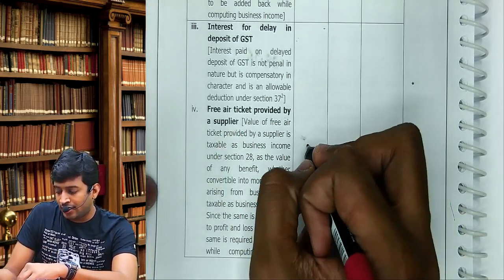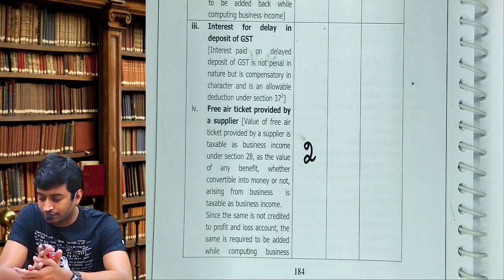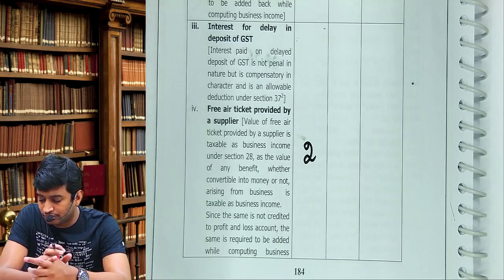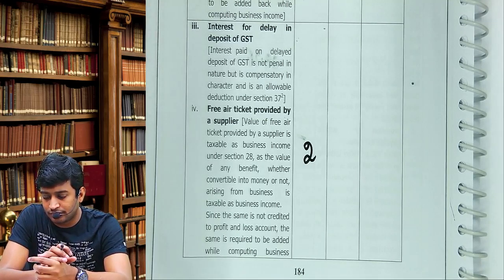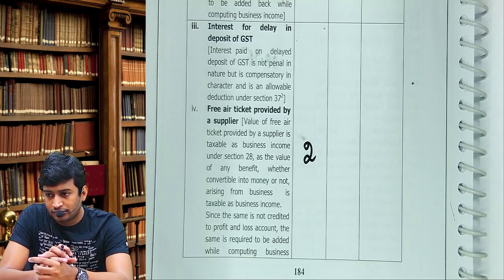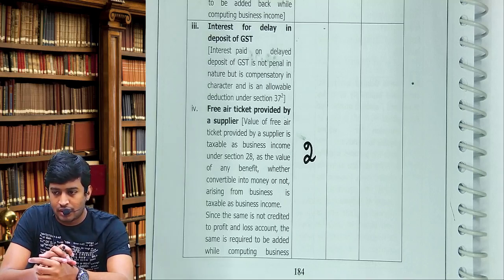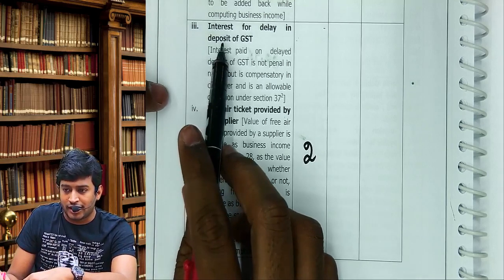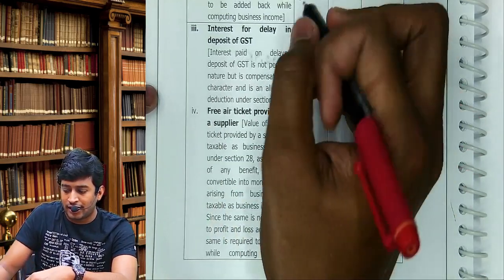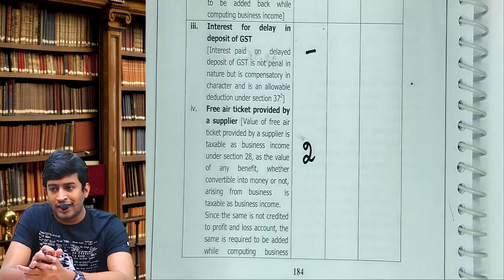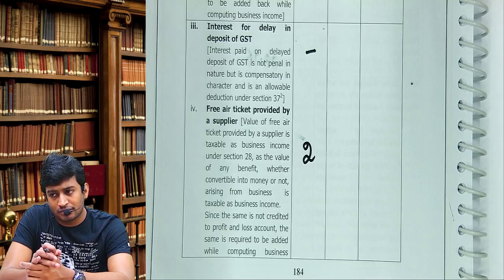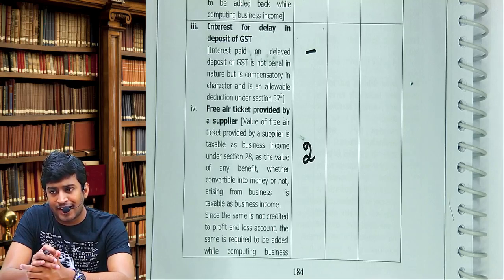Here you add 2. Page 184, point number 4. Now listen, what is point number 3? Interest for delay, 0. We will not add because there is no adjustment. We will add only the penalty for GST, not interest and tax for GST.